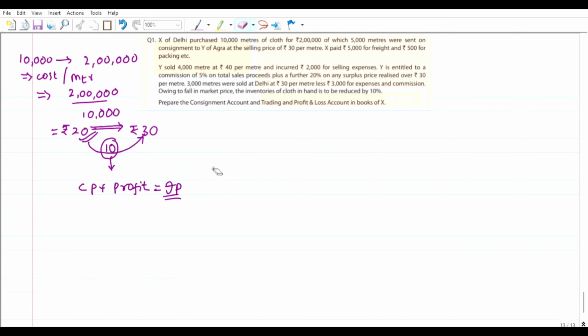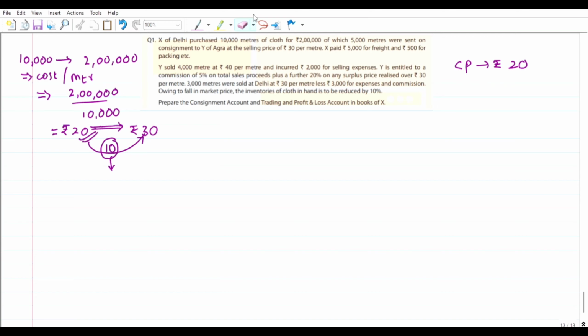Here let us see now. We can write on the side that the cost price is rupees 20, and we can call the profit the loading part also.